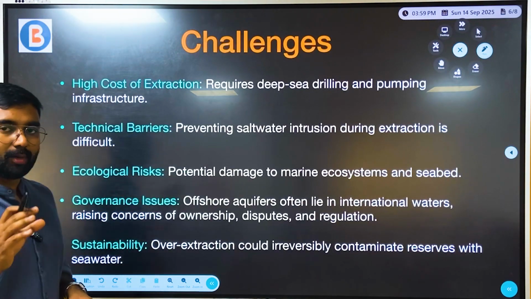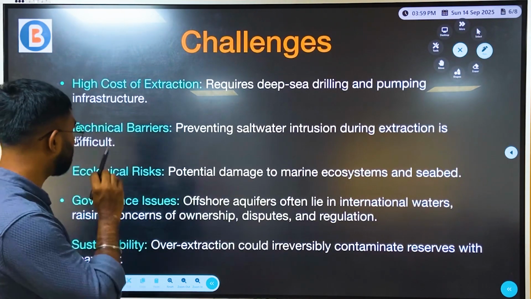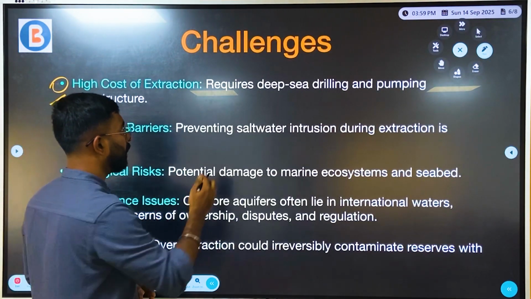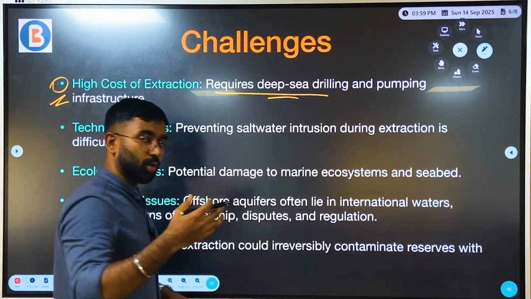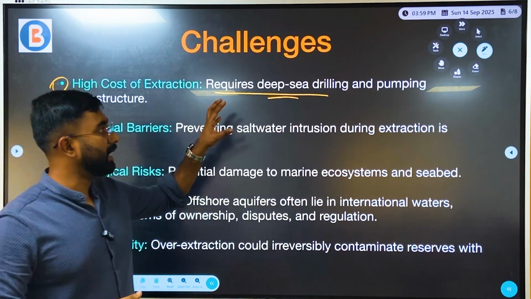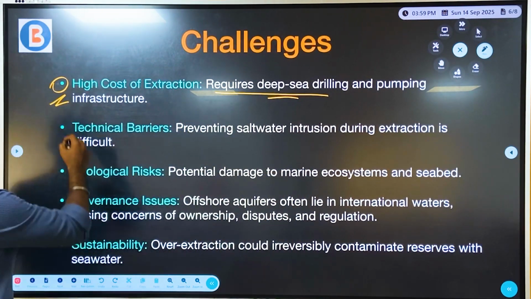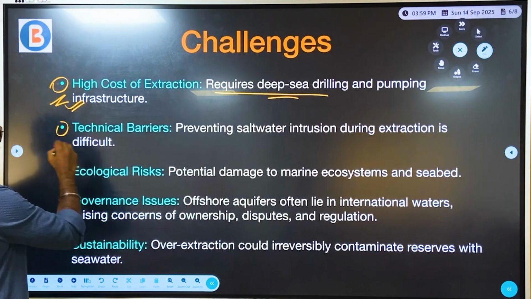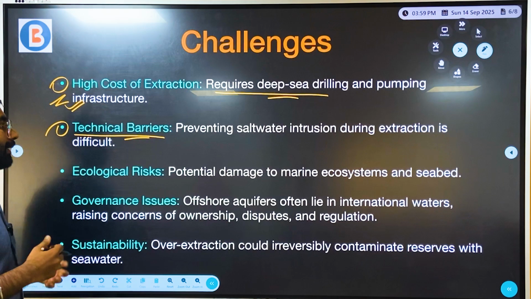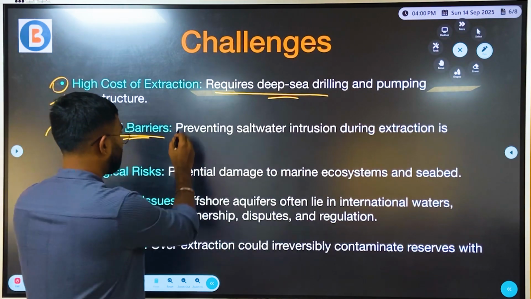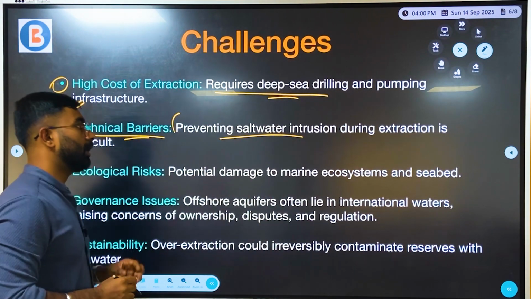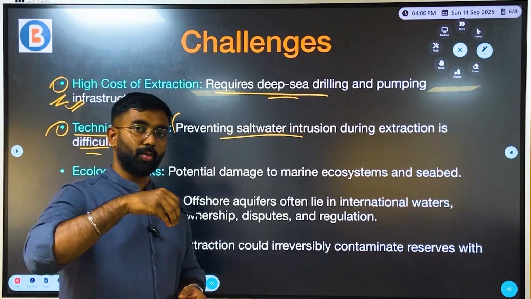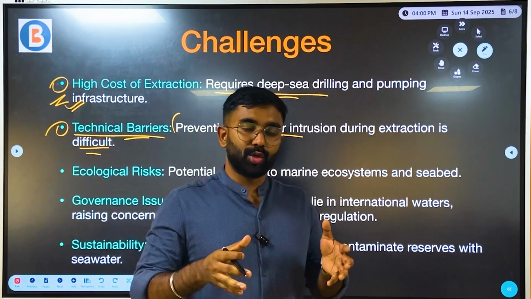However, it also has a few challenges. The first and most important challenge is the very high cost of extraction, right? Talking about where it is located, it requires deep sea drilling and pumping infrastructure, which is very costly and capital intensive. And then the technical barriers: for example, preventing saltwater intrusion during extraction is difficult, because we are talking about extracting fresh groundwater through the natural seawater, right?